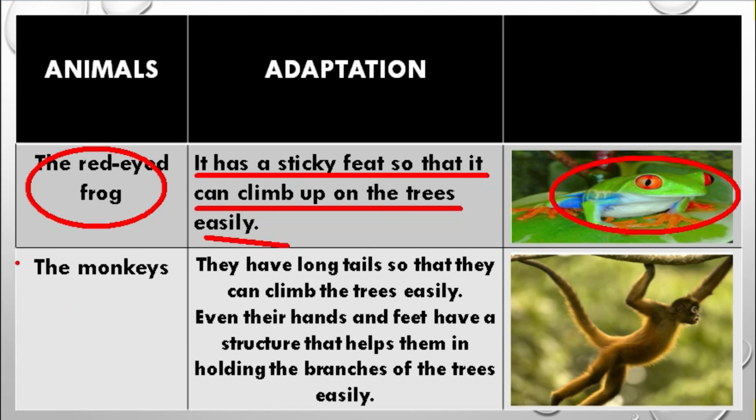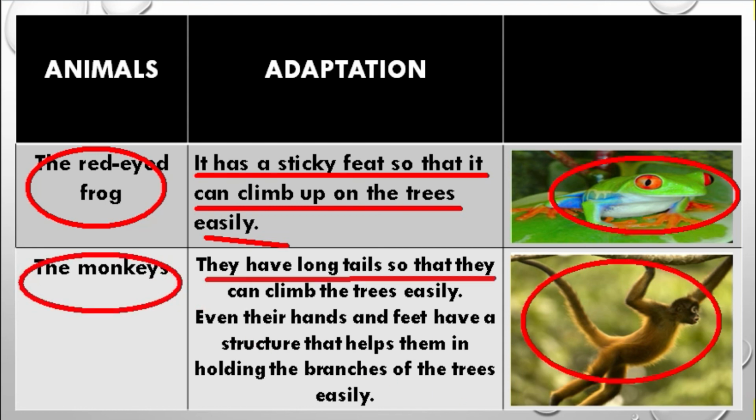The next one is monkeys. Students, monkeys have long tails so that they can climb the trees easily. And students, even their hands and feet have a structure that helps them in holding the branches of the trees very easily.